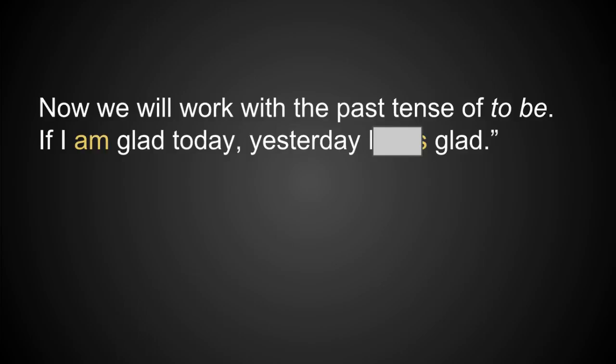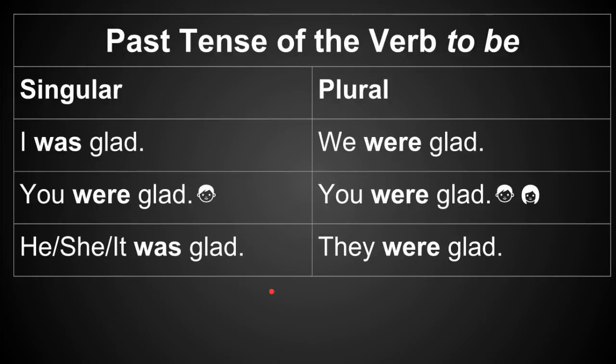If I am glad today, we would say yesterday, did you guess it? Yesterday I was glad. Let's look at how the verb to be works in the past. Same chart, but we have singular and plural here. But now the verbs have changed. I was glad. If I'm talking about you and I'm talking to one person, you were glad. And when I'm talking about he or she or it, when I'm talking about them, but I'm still talking to you, I would say he was glad, she was glad, or it was glad.